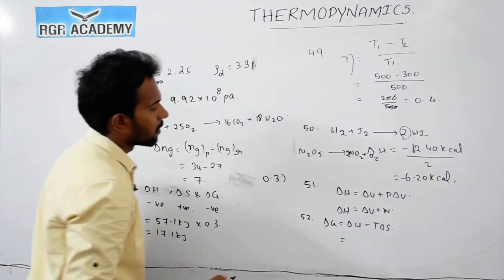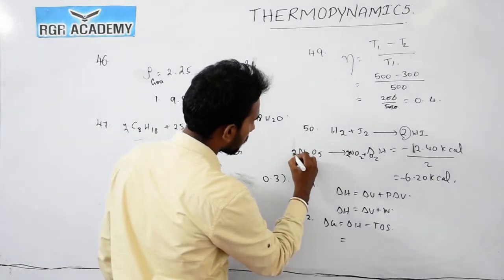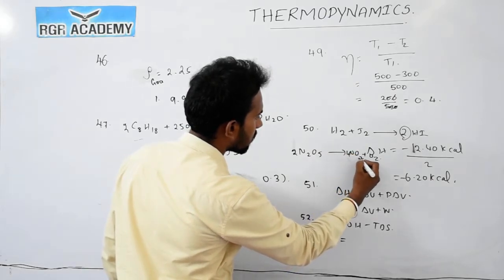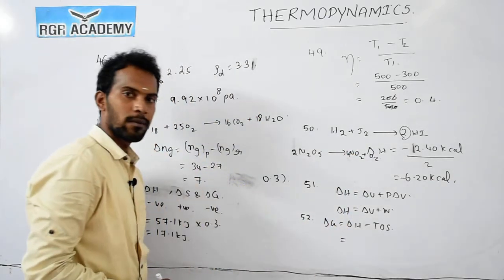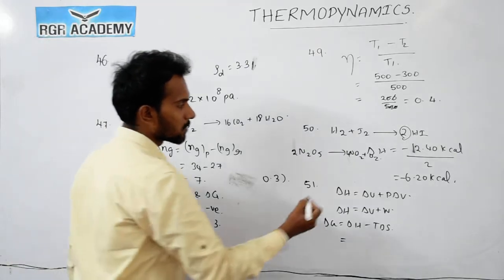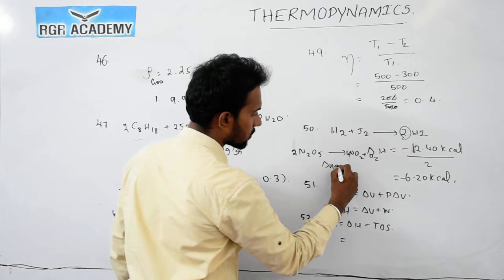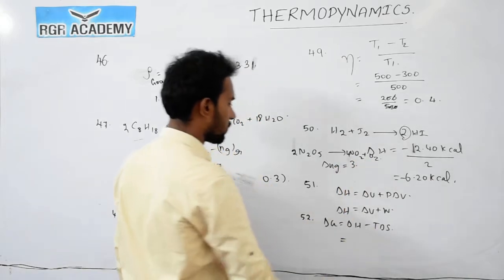So multiply this with 2: 4 nitrogen, 8 oxygens, plus 1 O2 gas. So the delta Ng value is 5 minus 2, so delta Ng is 3.